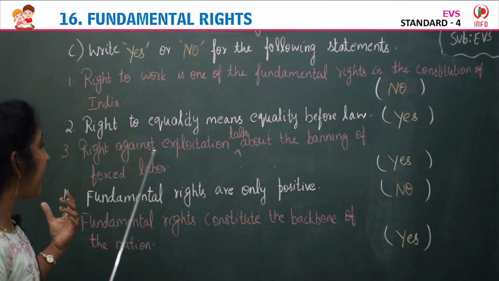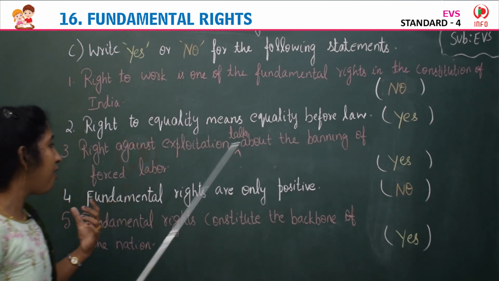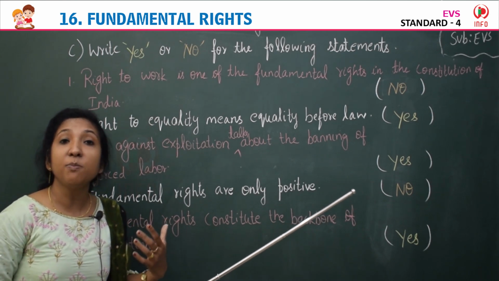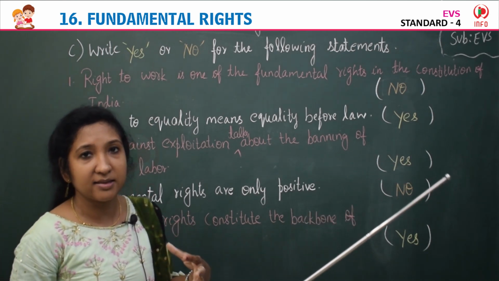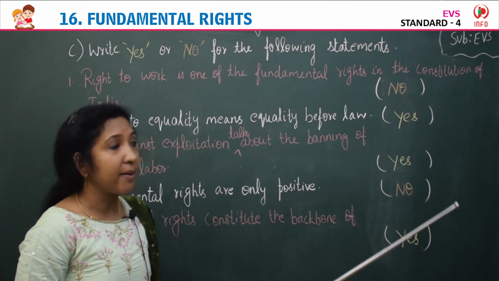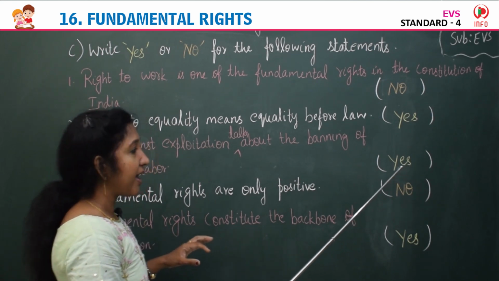Then the third one, right against exploitation talks about the banning of forced labor. Yes, it talks about banning, to stop the forced labor. The given statement is correct. So you can write S in the brackets.